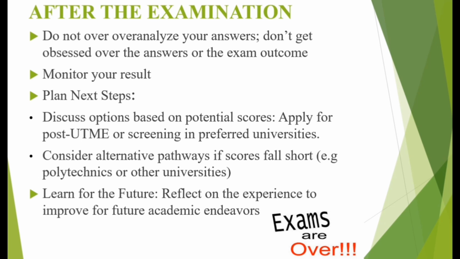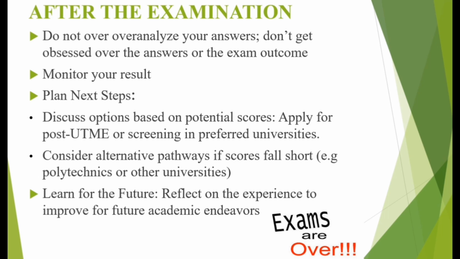In planning your next step, the first thing you have to do is to discuss options based on the student's score. This is very important for you to apply for the university of your choice. For example, for most federal universities in Nigeria, the minimum score for you to write their screening exam is 200. So if I have a score of, let's say, 240 or 250, that means I can write their screening examination. But if I have something lesser than 200, that means I can't write their post-UTME or their screening exam.